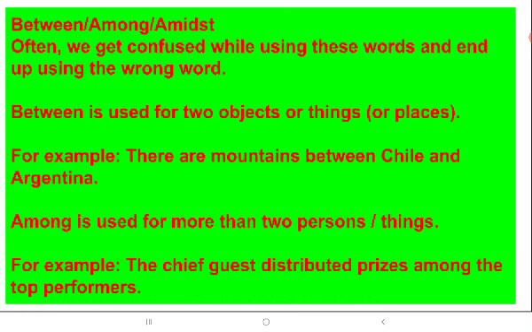Usage of prepositions: between, among. Often we get confused while using these words and end up using the wrong word. Between is the preposition we use for two objects, things, or places. For example, there are mountains between Chile and Argentina. Among is used for more than two persons or things. For example, the chief guest distributed prizes among top performers.